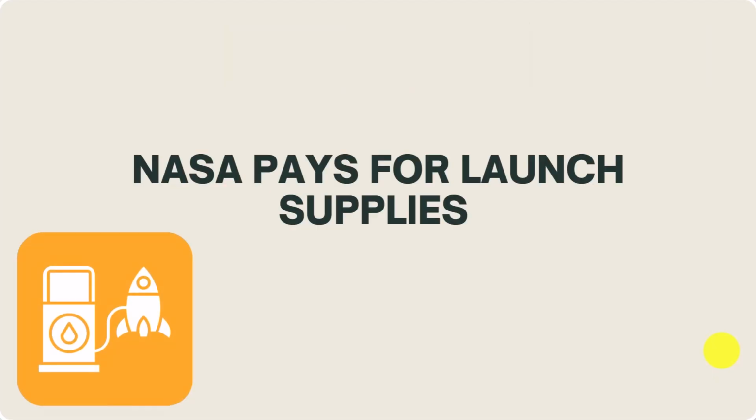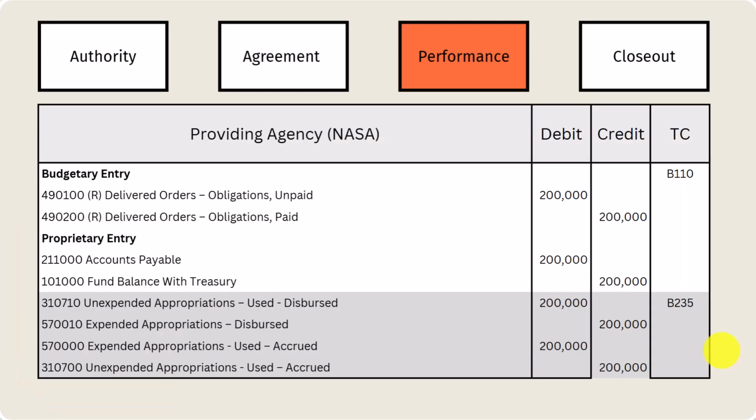All right, NASA now pays for the launch supplies. Moving 4901 to 4902, we're reducing our payables and reducing our fund balance with Treasury. And then we record our expended appropriations, unexpended appropriations used accounts. And this is in our performance, right? We're performing this particular order.